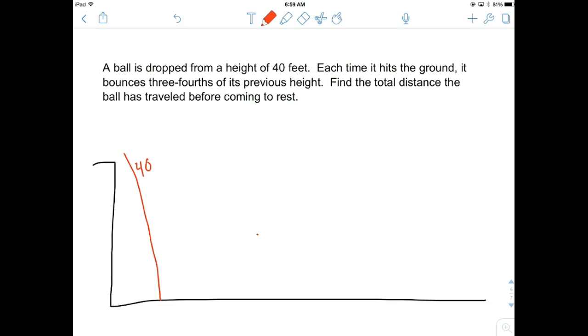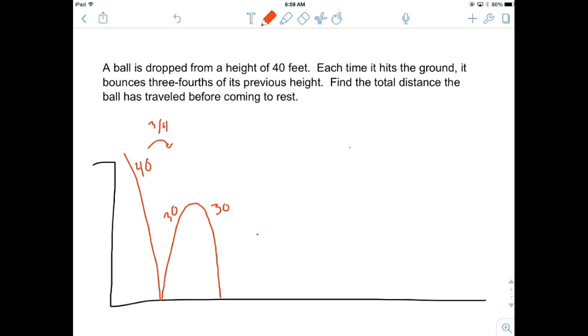So it hits the ground and it comes up 3/4 of that, which is 30. But then what's different about the pendulum is that it also goes down 30. And the ball would not actually be bouncing out like this. The ball would technically probably be bouncing straight up and down, but it's easier to draw this.